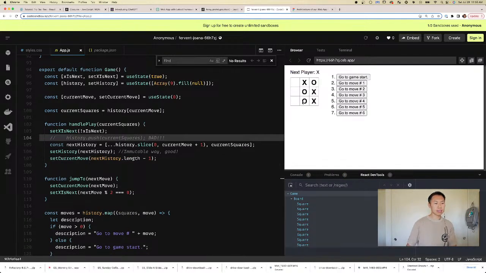Okay, so this is better. There we go, look at that. Haha. Oh, that's pretty cool. We can move forward and backwards. And then it overrides it. Wow, this is pretty cool. All right, guys, so this is much better. Okay, so let's say we're here. We're about to tie. We don't want to tie. Let's go back to move 4.